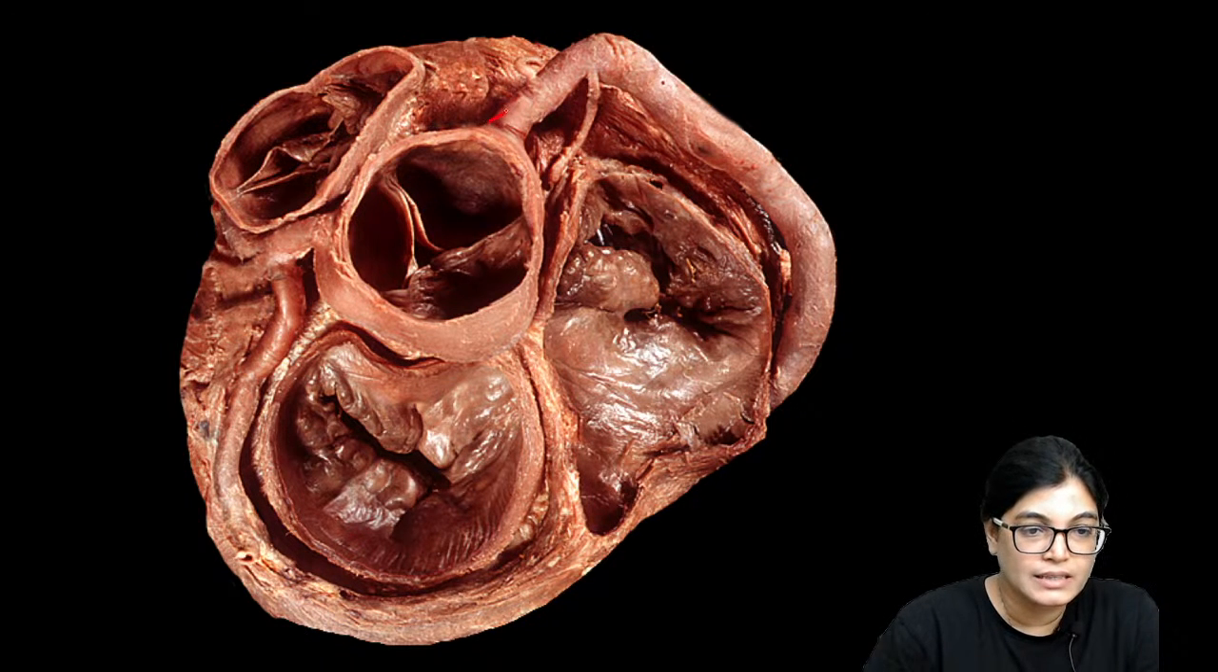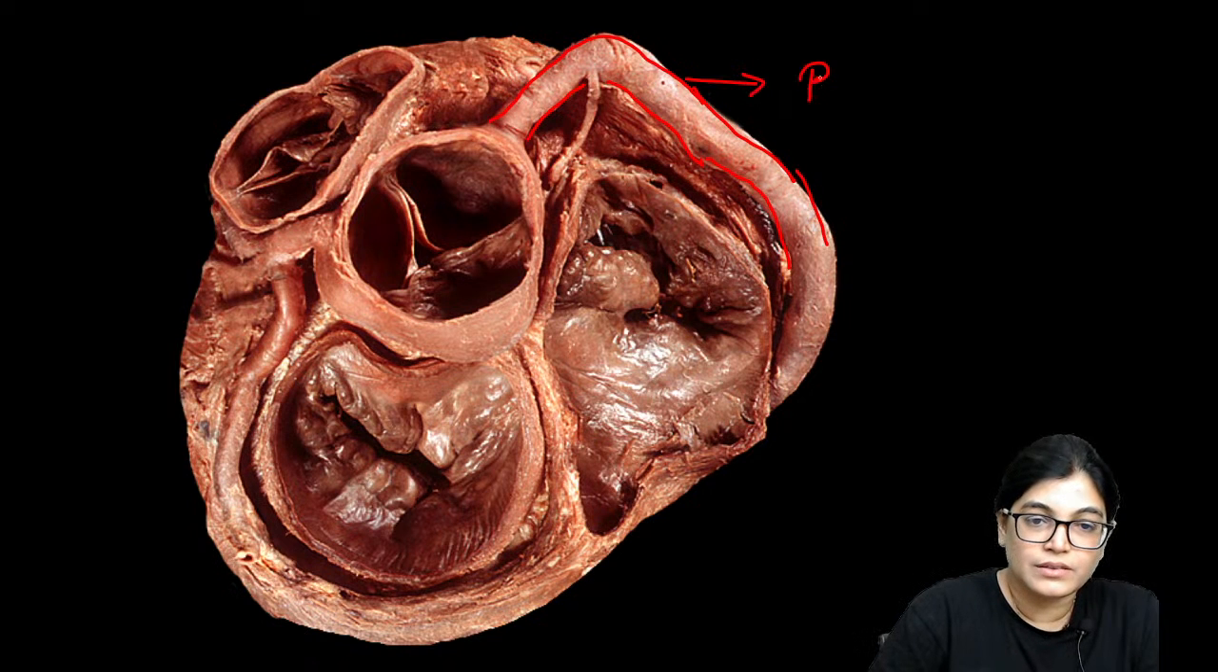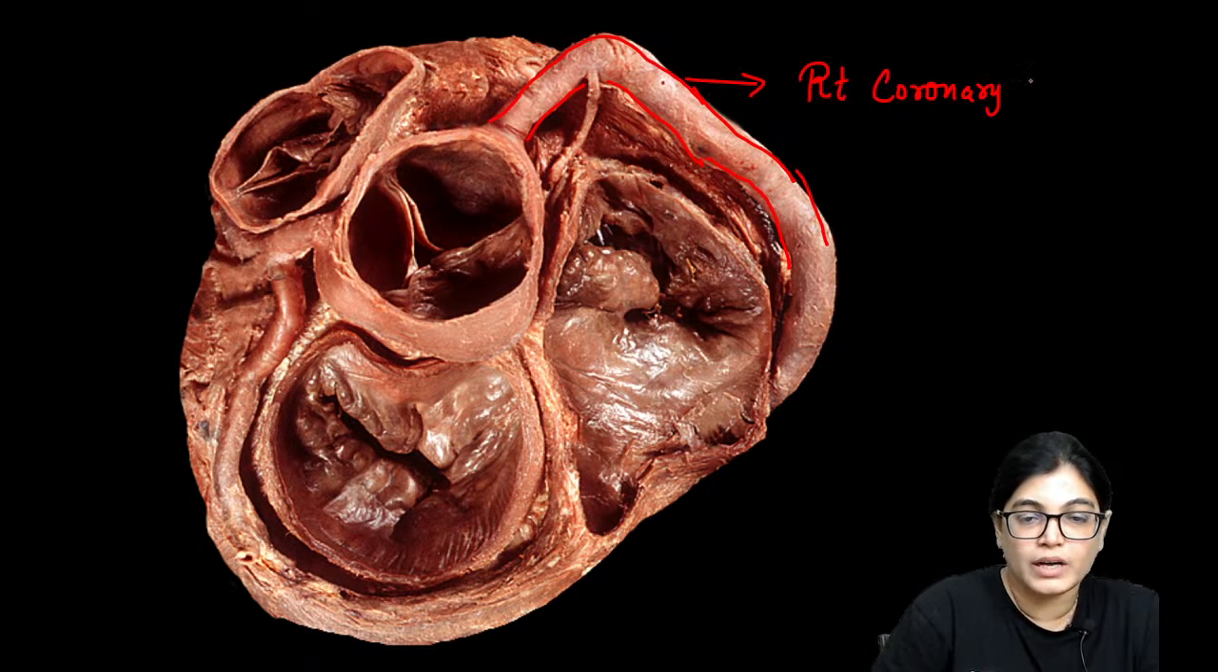As you can see here, this is the artery. So I am highlighting this artery in this image, this thick artery which you are seeing here. Okay, so I want you to identify this artery. Now this is right coronary artery. This artery is right coronary artery.